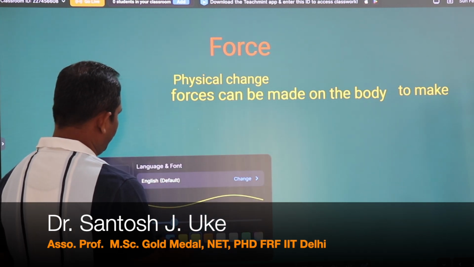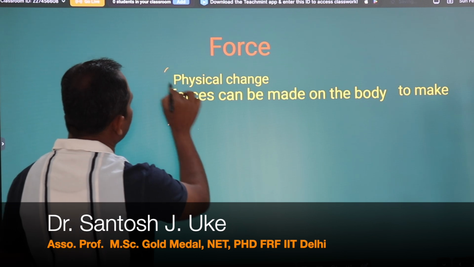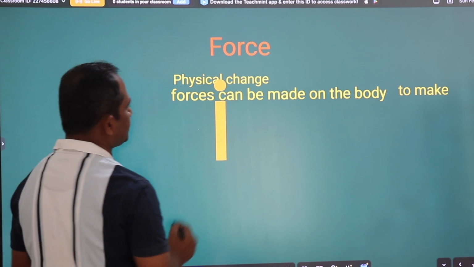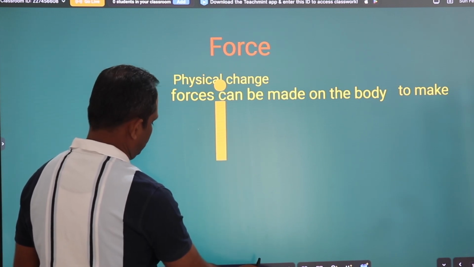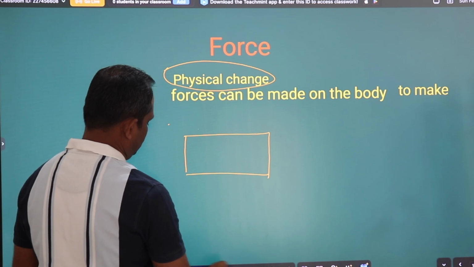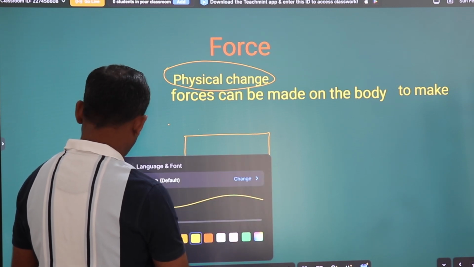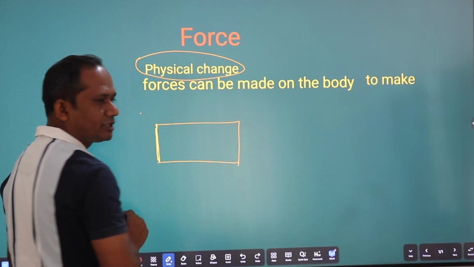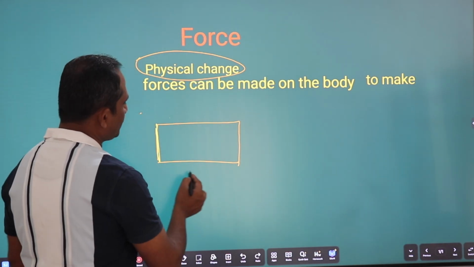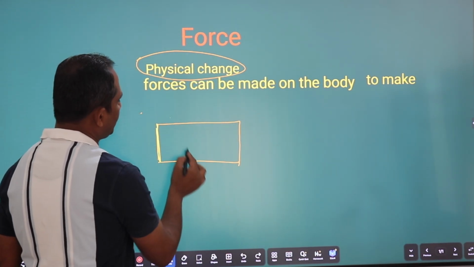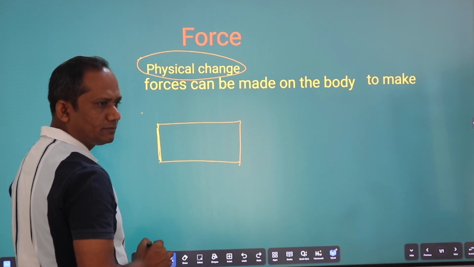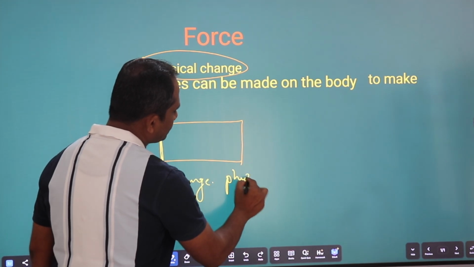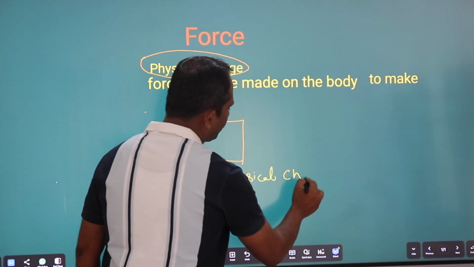If we want to make a physical change in a body, if you want to break the body, change the shape of the body, or make any different appearance of this body, that means we want a physical change in the body.